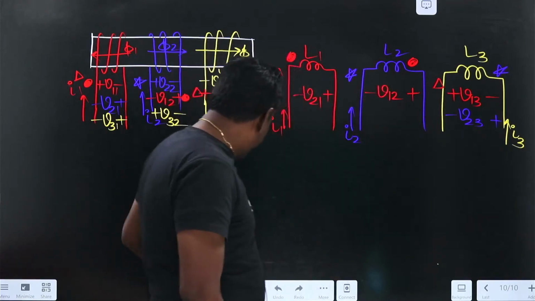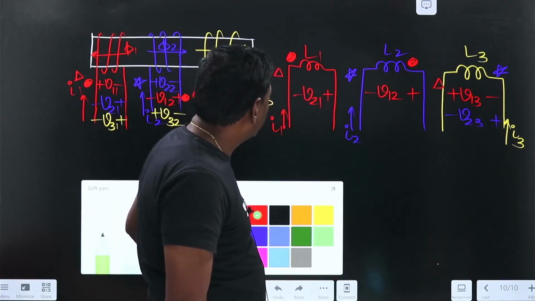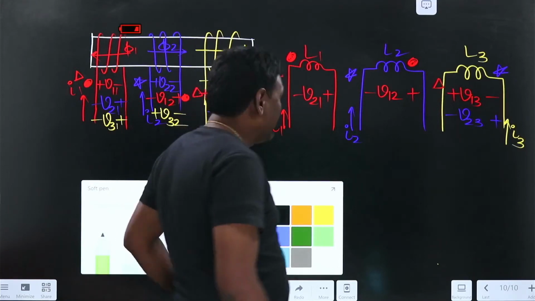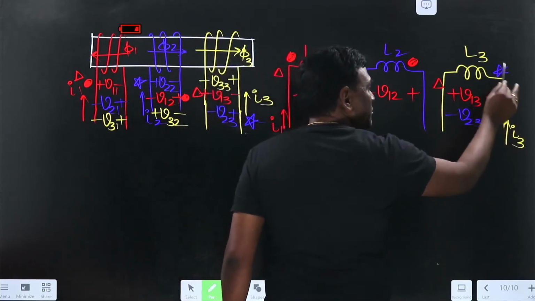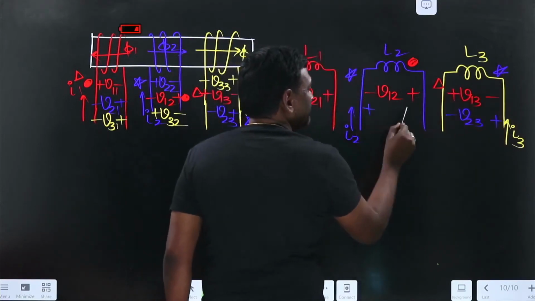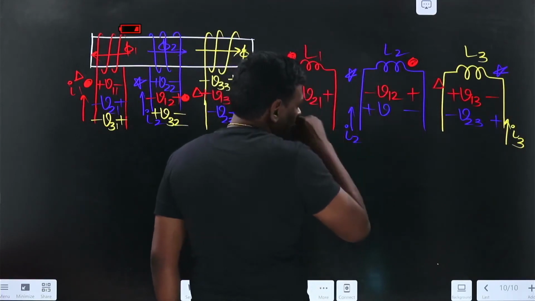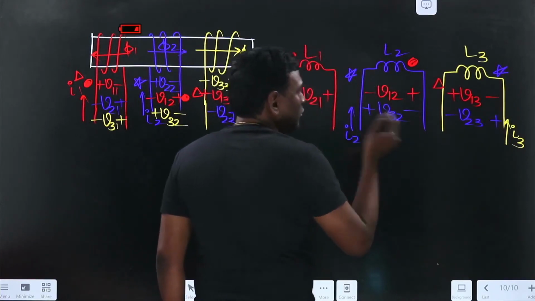Now let us think of I3. I3 is entering into the star, so this star should be positive, so this is going to be V because of 3 in 2.